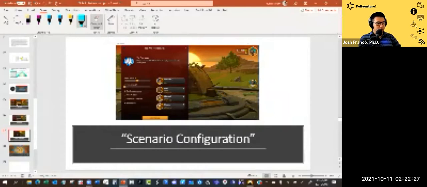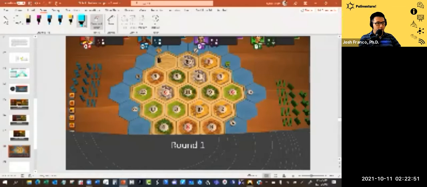We'll turn off the friendly robber, which is basically a component of the game where some non-player controlled entity is able to go around and steal resources from you. The dice mode will not be on card stack, and then we'll have a random map. So imagine that there are all these tiles with different resources on them, and they're randomly put into some particular order. And now we have our first round and our map generated.